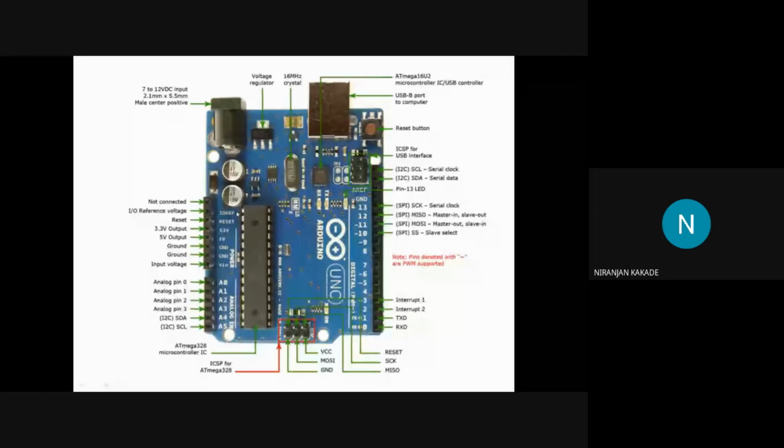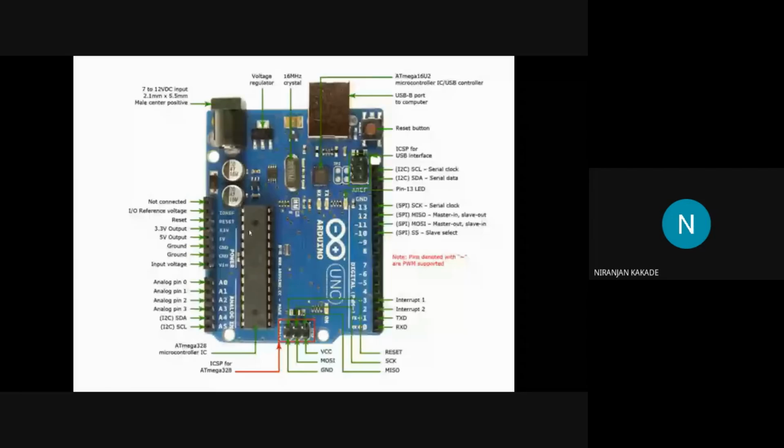So this is the Atmega 328P microcontroller IC. It operates on 5 volts, meaning the operating voltage for the IC itself is 5 volts.